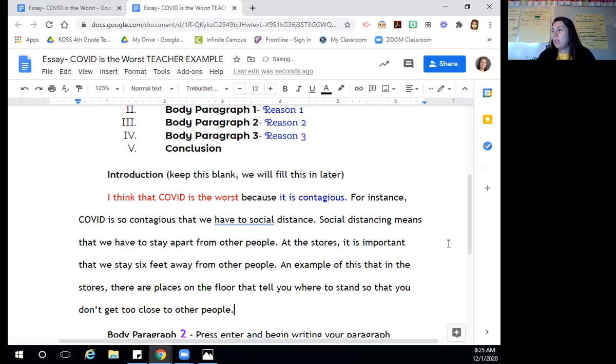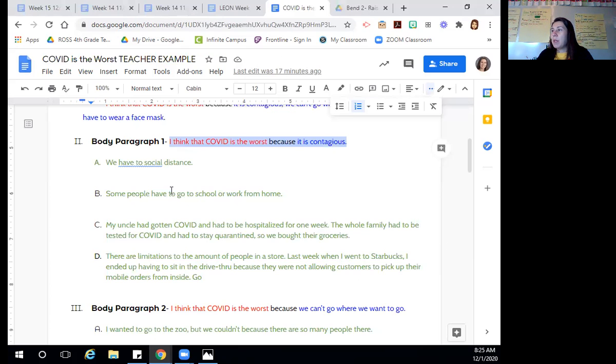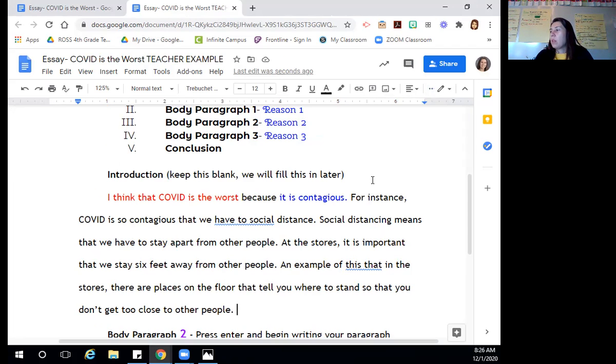I love it. The next thing that I have is that some people have to go to school or work from home. I'm going to add that into my writing. That's why I put it here for my ideas. So here we go. Also, that's a transition word.